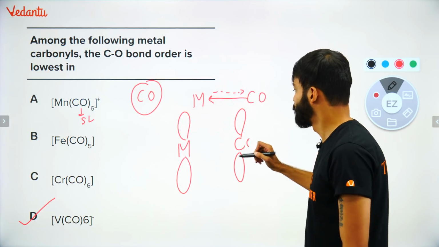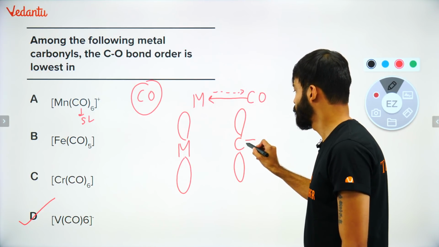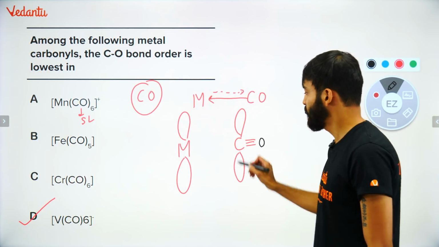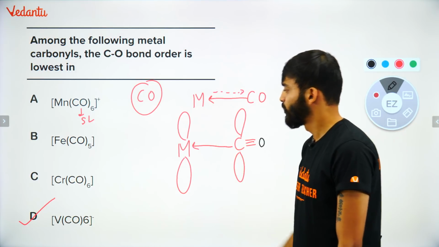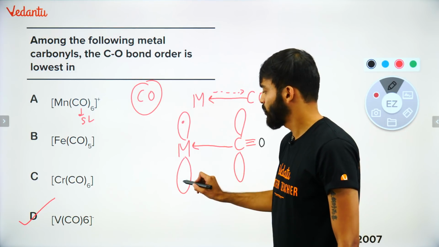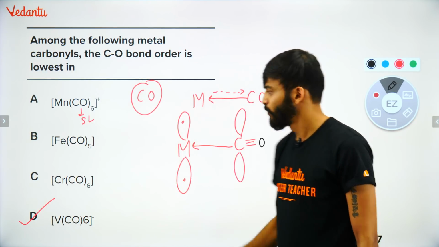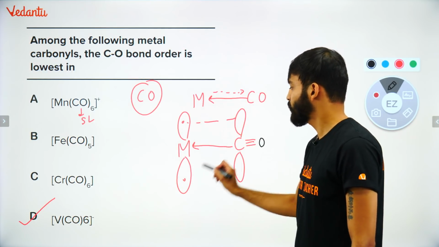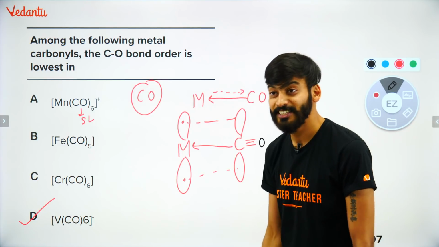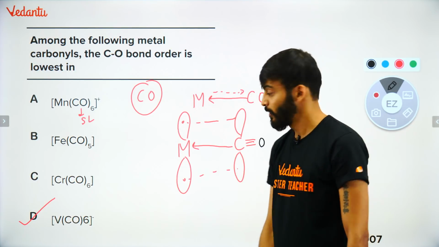और ऐसे दिखा देता हूँ, ठीक है. What has happened? First, it has given the electron to the metal. Metal already had electron. It will say, oh, I am not stable. I want to give the electrons back to you. So it will start donating the electrons backwards. This is called synergic bonding or back bonding. First thing. Now pay attention.